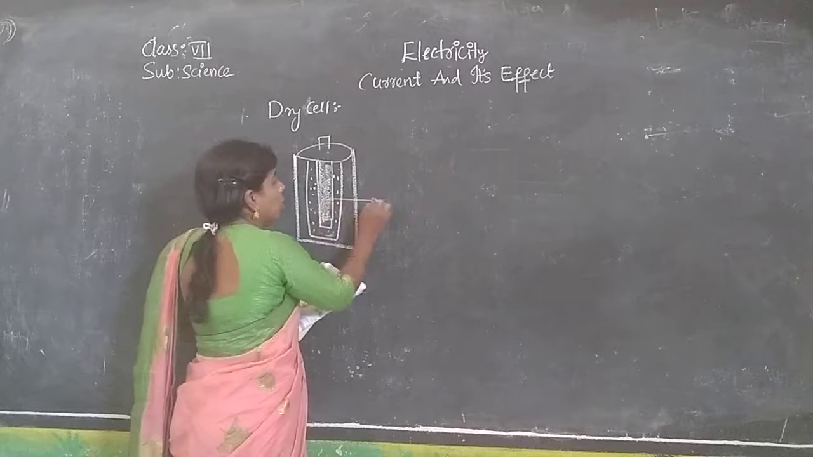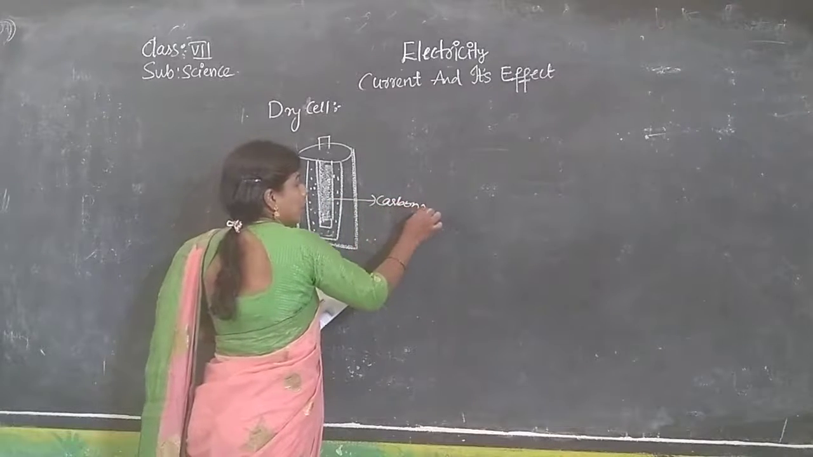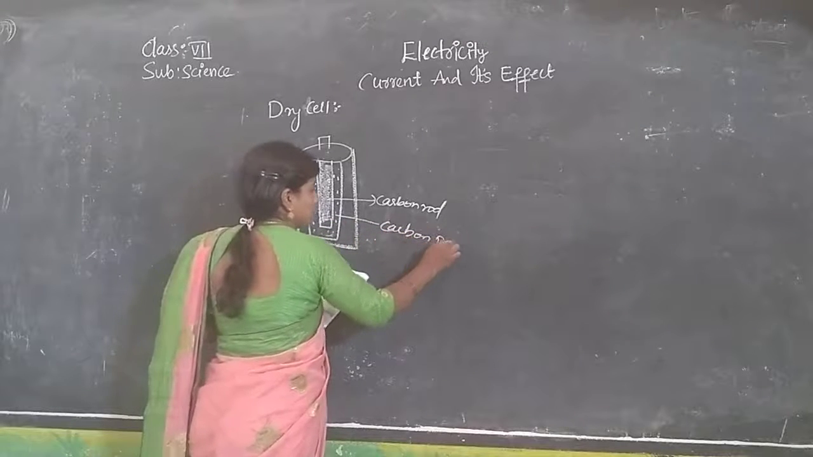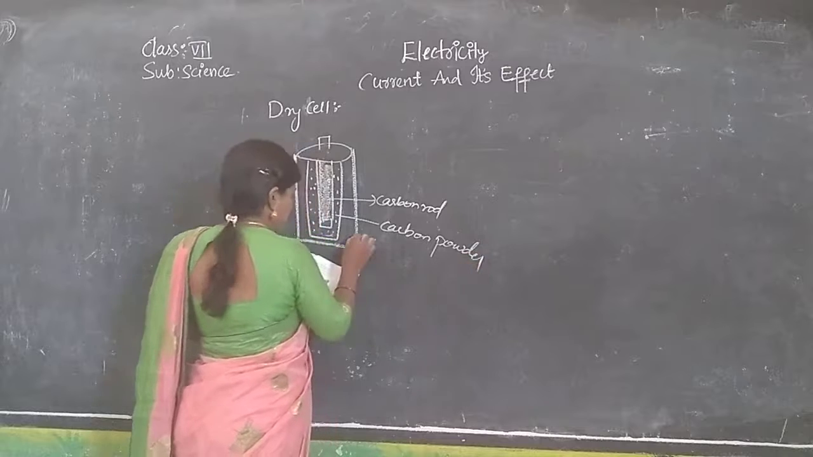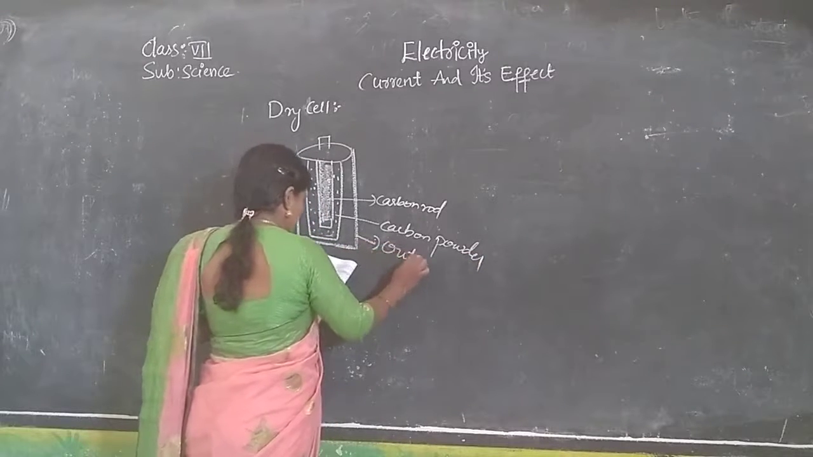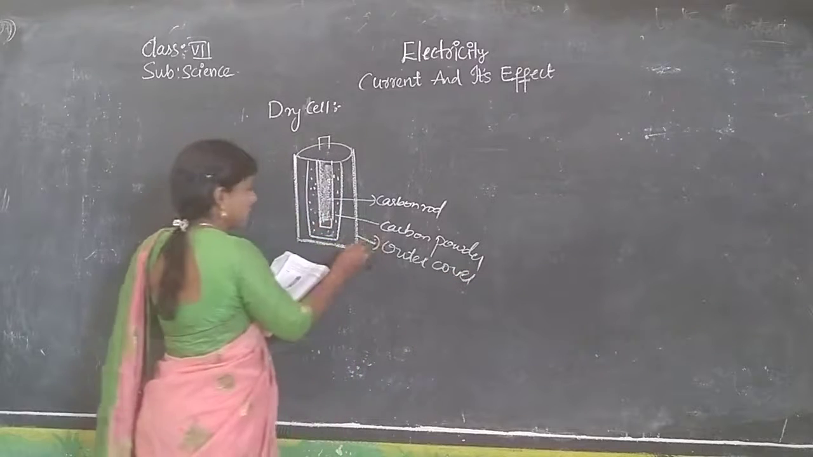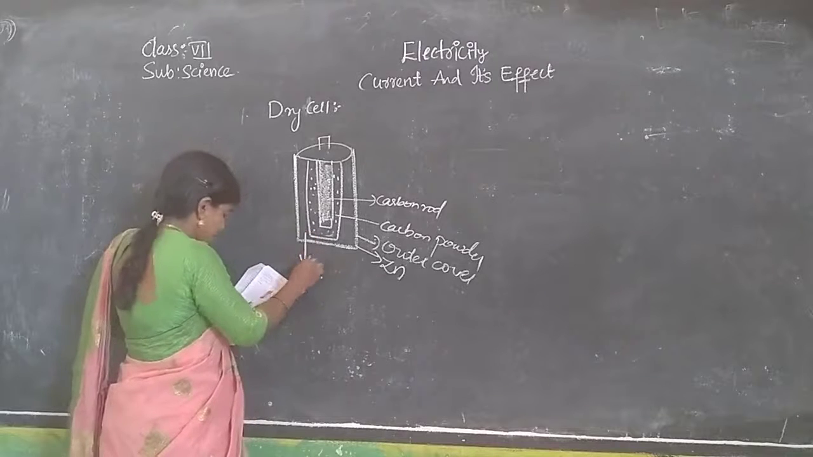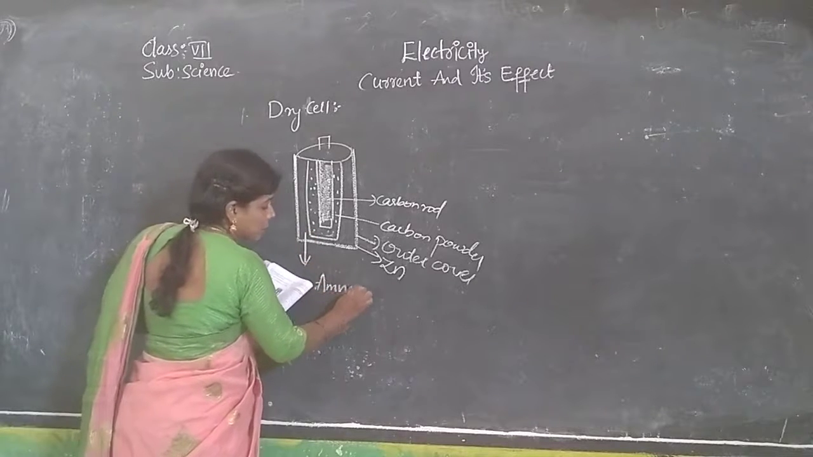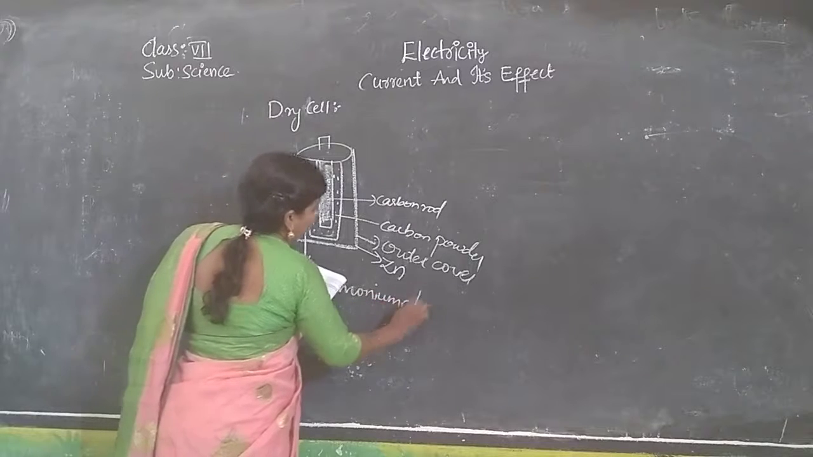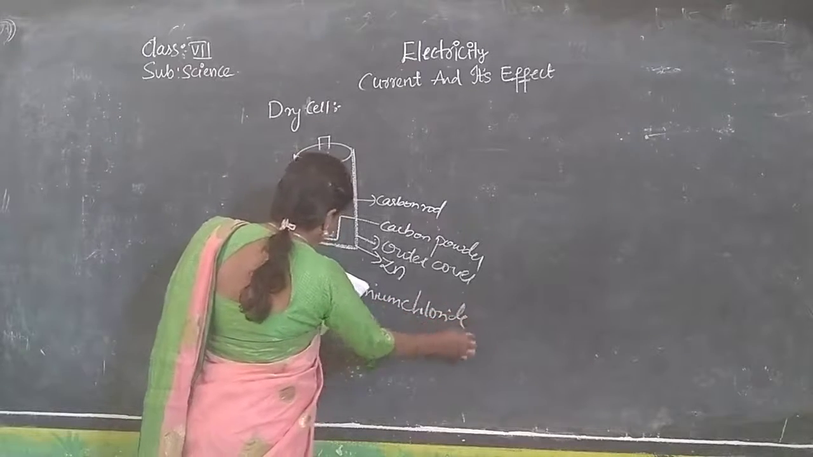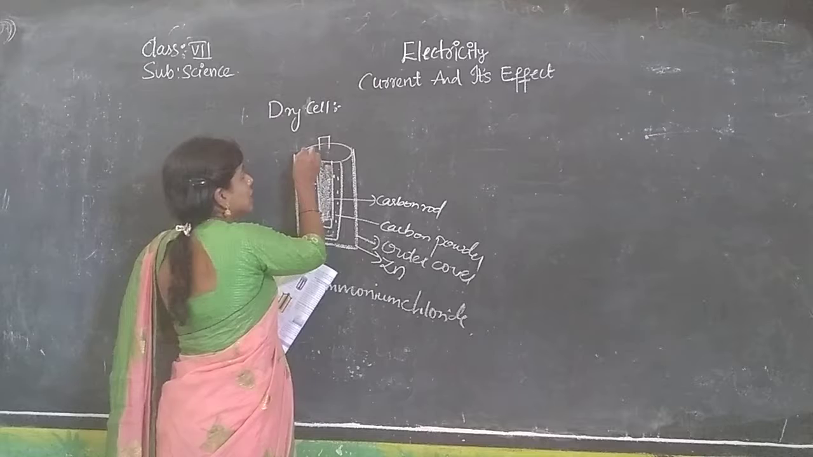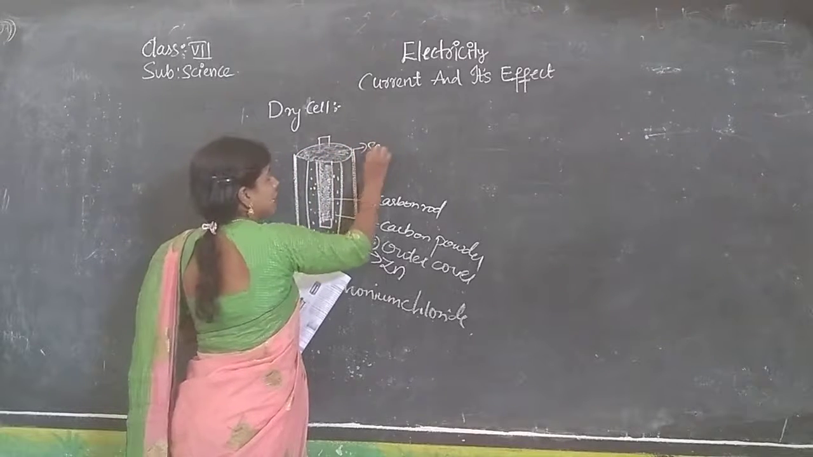We have to know. This is our carbon rod. We have carbon powder. The outer cover is made up of zinc. Inside this again we have ammonium chloride paste here. Okay, the upside is totally sealed. We will call it a seal.